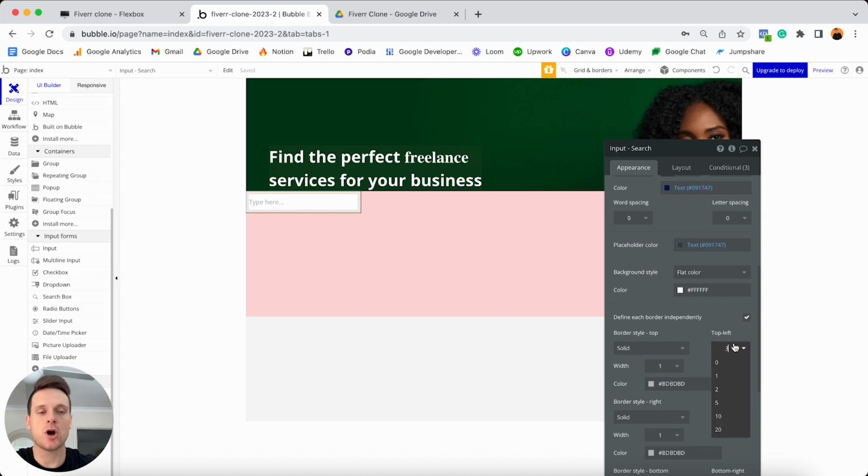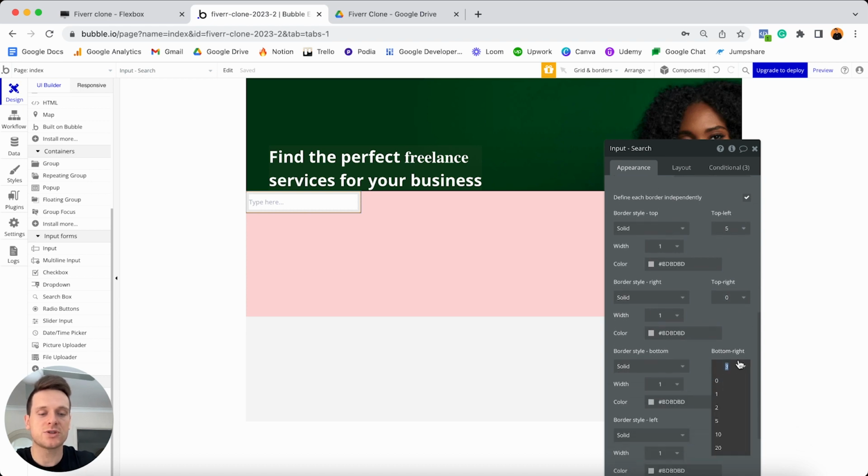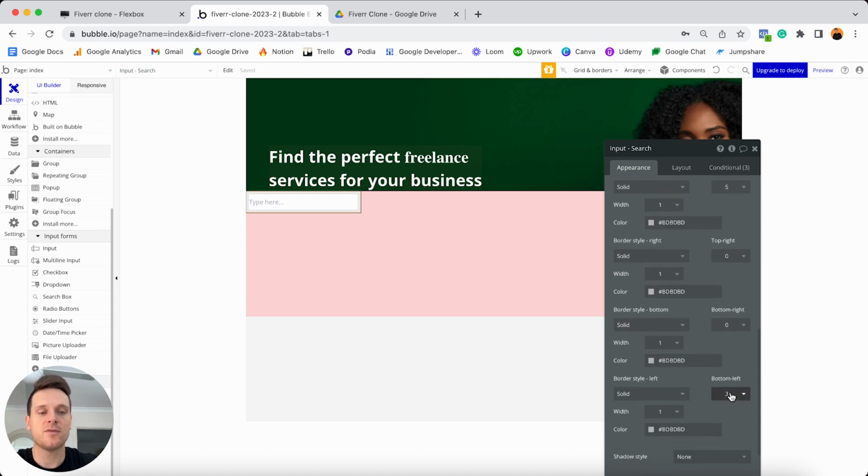And so for the top left, I'd like to set this to be 5 once again. For the top right, however, which is this side here, I'm going to set this to be 0 because I don't want that to have a curved edge. For the bottom right, I'm also going to set that as 0, but for the bottom left, I'm going to set that to be 5. So I'm just going to type in the number 5 there. And that's all I'll need to change within the appearance tab for this input field.